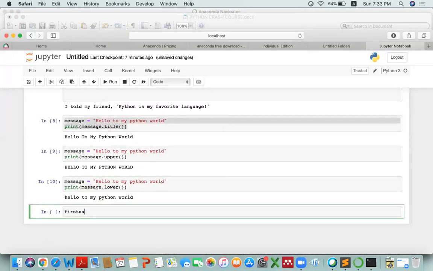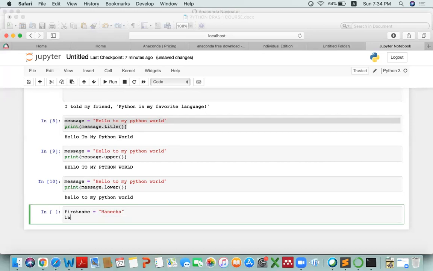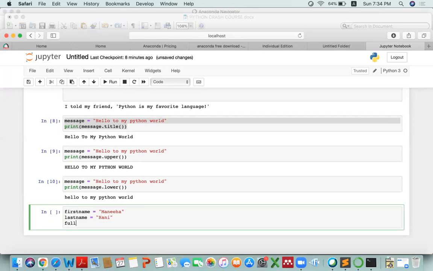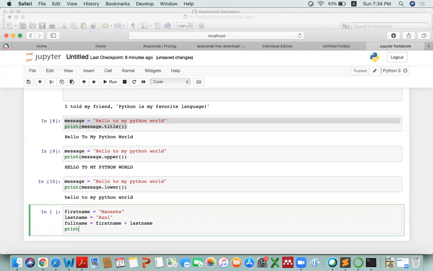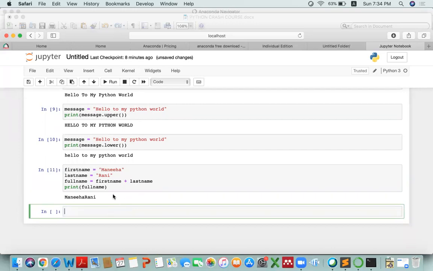First name equals Maniha, and second name or last name equals Rani, then full name equals first name plus last name, and print full name. So it has printed my full name.